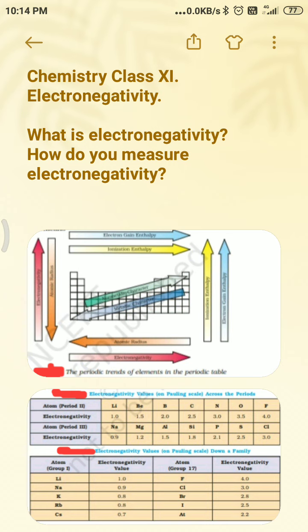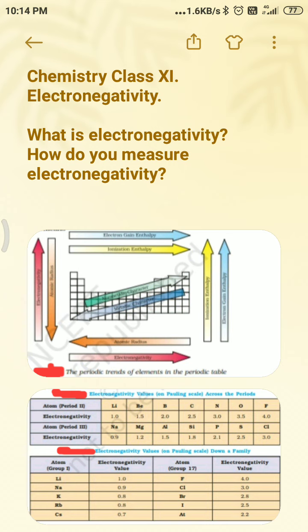It is not a measurable quantity, but a number of numerical scales of electronegativity of elements, namely the Pauling scale, Mulliken-Jaffe scale, and Allred-Rochow scale, have been developed. The most widely used measuring scale of electronegativity is the Pauling scale.